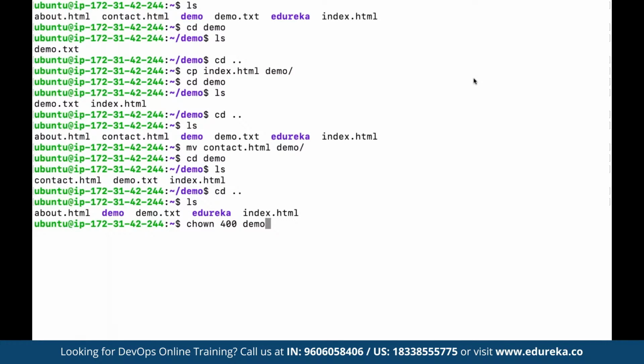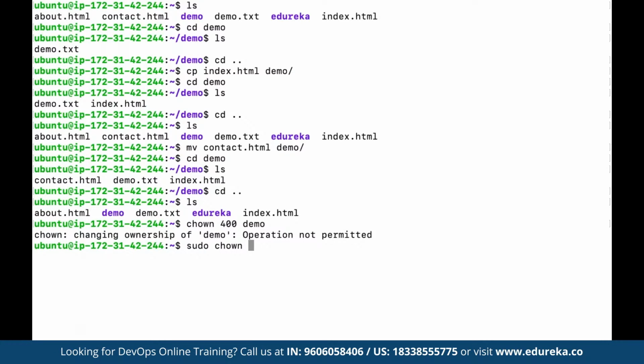Now we can see for certain commands we don't get access to run the command unless we have given admin privileges, and for that we have to make use of the sudo command. So here we can simply use sudo to give the admin privileges, and then define the same command, as we want to modify the ownership for different folders.